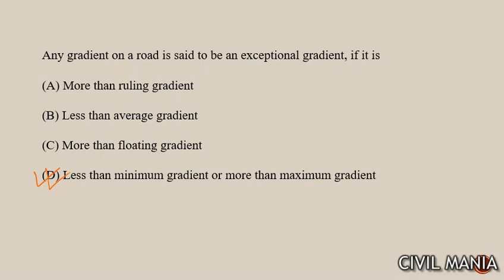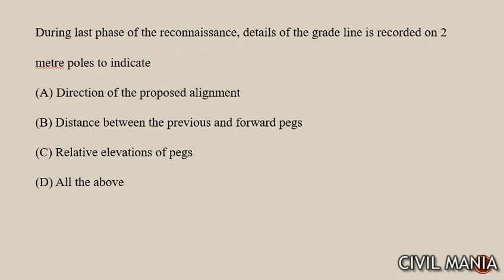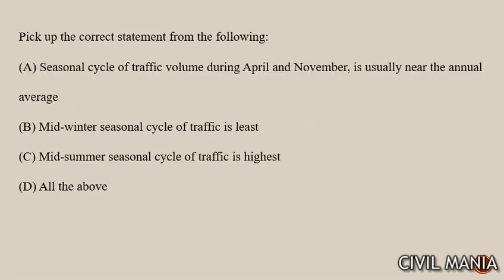उसके बाद next question है, during the last phase of the reconnaissance, details of the grade line is recorded on 2-meter pole to indicate what? Direction of the proposed alignment, distance between the previous and forward pegs, relative elevation of pegs, all of the above. So इसका आंसर जो है ये हो जाएगी all of the above. Next question है, pick up the correct statement from the following. The correct statement will be all of the above.